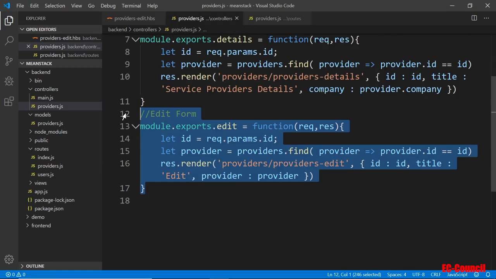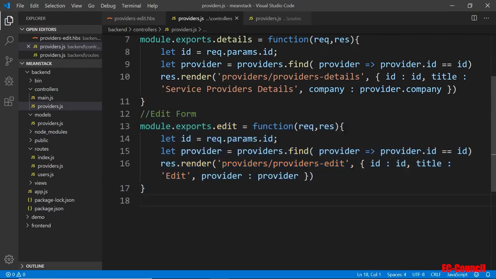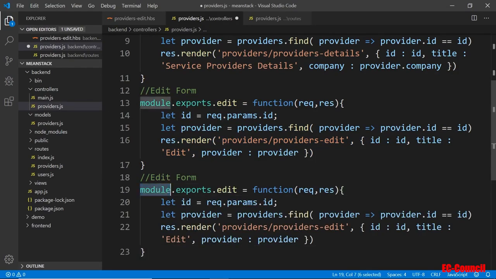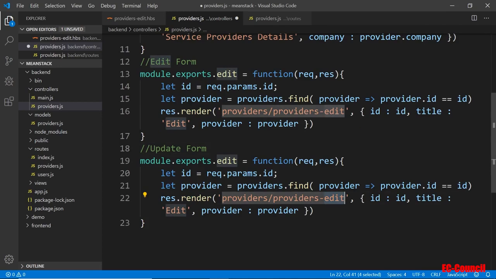I'm going to, again, copy this, put it right down here. And this is the update. It won't be a form. Well, I guess it will be update. And what the update does is it's going to update the data. For now, I'm going to leave it as is. And it's going to go to the update page, not edit. Okay.